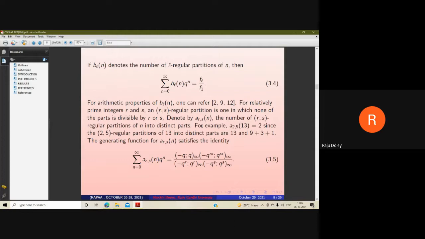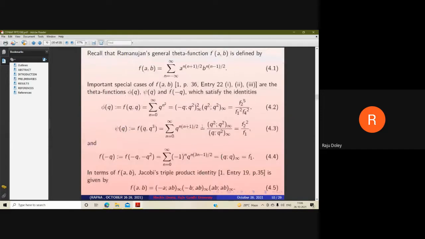For relatively prime integers R and S, an RS regular partition is one in which none of the parts is divisible by R or S. It is denoted by A, R, S of n, as already discussed in the abstract section. For example, A 2,5 of 13 is equal to 2, since the 2,5 regular partitions of 13 into distinct parts are 13 and 9 plus 3 plus 1. The generating function is given by equation number 3.5.